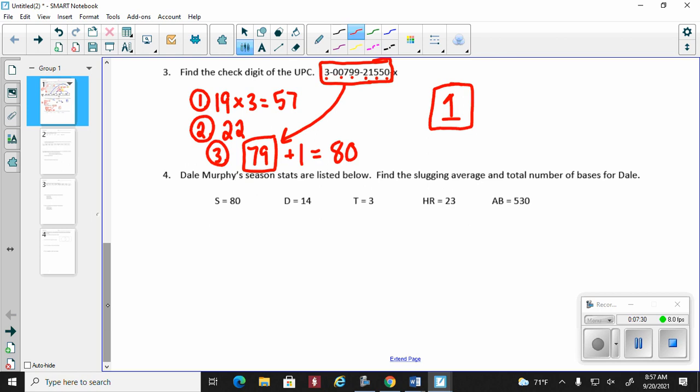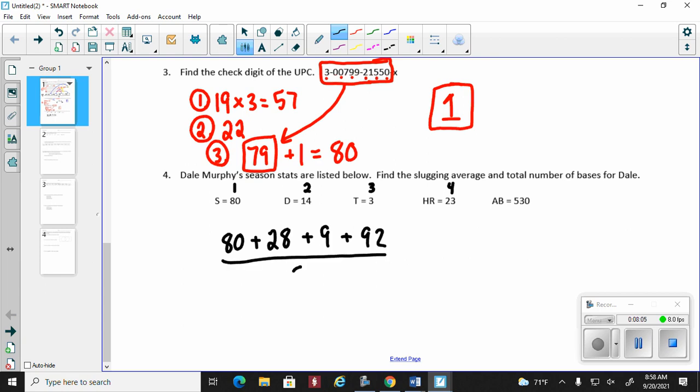Dale Murphy's season stats. All right, so if you've been in my class for more than 5 minutes, you know that I always do singles times 1, doubles times 2, triples times 3, home run times 4. I just do that to save a step. If you remember, the formula will be given to you, but I'm just trying to save a minute. So 80 times 1 is 80, plus 2 times 14 is 28, plus 3 times 3 is 9, plus 4 times 23, which is 92.